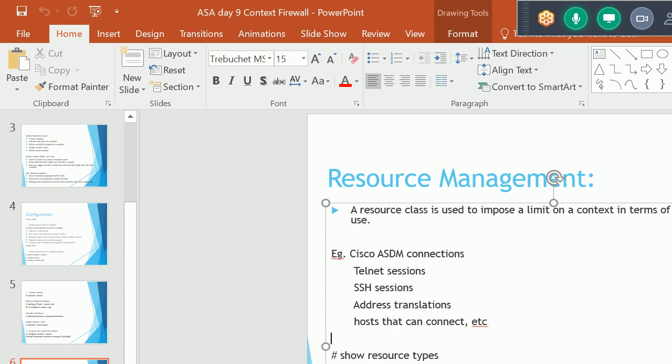After we run the command show resource types, it gives us what kind of resources we have. A class is defined with some resource limit. We give the class name and define the name. After that we give limit-resource, the resource name and the limit. Here we define the limit, like limit-resource rate connections 25. We are just limiting the rate of our connections to 25. That is the way we can limit the resources.